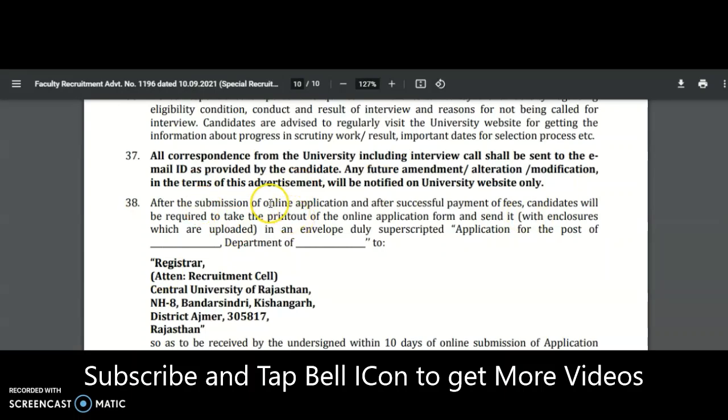And here, after submission of the online application and successful payment of fees, candidates will be required to take a printout of the online application form and send it in an envelope duly superscribed, application for the post of dash, department of dash, to the address I mentioned. That means both the online application as well as the hard copy, you need to send, guys.